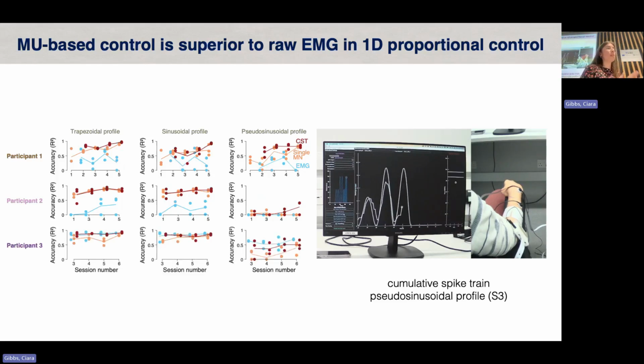In the last participant, the performance of EMG was relatively similar to that of using a single motor unit or cumulative spike train. We're not 100% sure why, but it might be because of differences in the degrees of spasticity between participants. Because the nice thing about using a neural signal as opposed to just EMG is that we can remove the effects of spasticity or the tonic units.